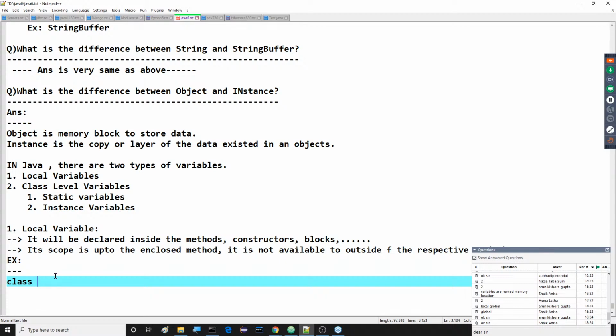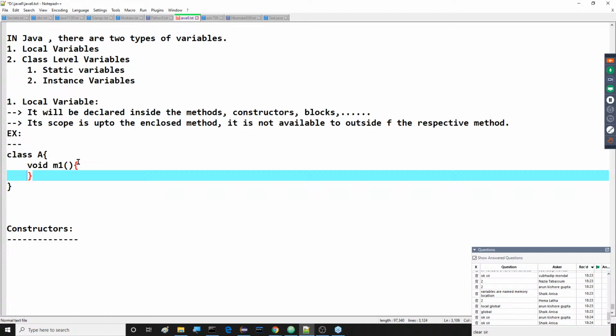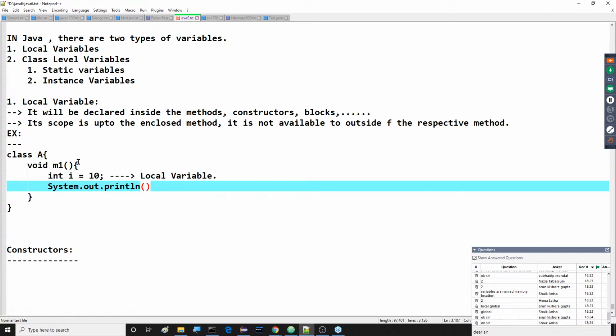Inside this class K, I will declare a void M1 method. Inside this M1 method, I want to declare a variable, int i is equal to 10. This is a local variable. This variable has scope up to this particular method only. So System.out.println of i is fine here. That's it.